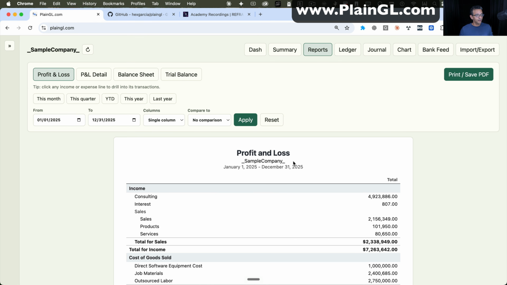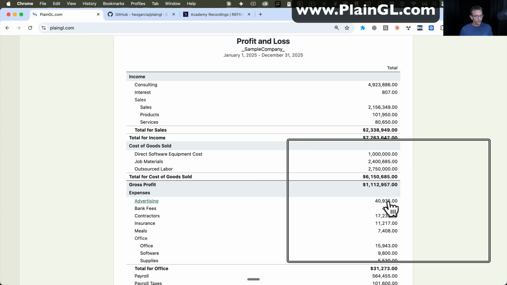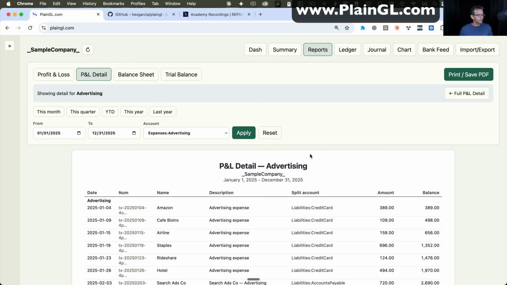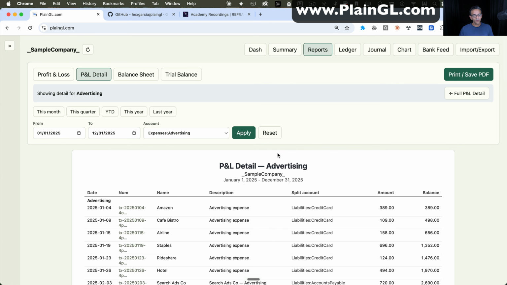You can also deep dive, drill down into any things inside the P&L. So for example, I want to see all the details under advertising. I just click on that 40,000 and it'll give me a detailed report that shows me every transaction that was booked in there. So you get all your basic reports.